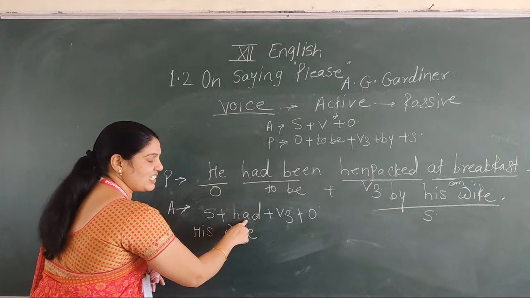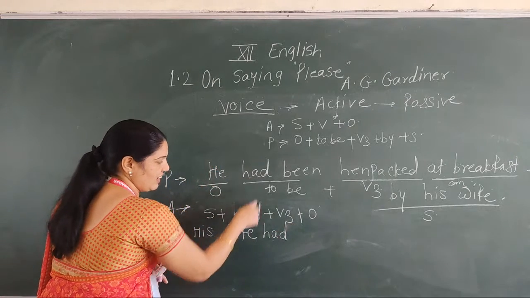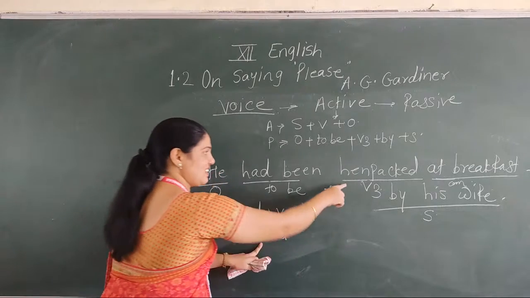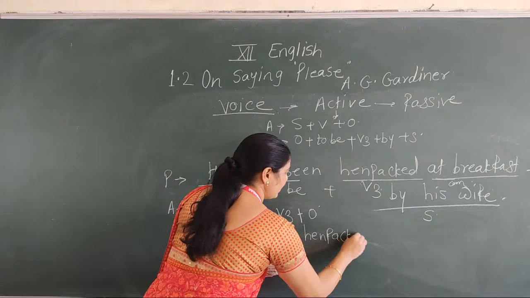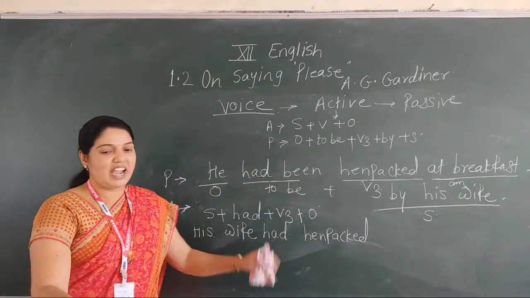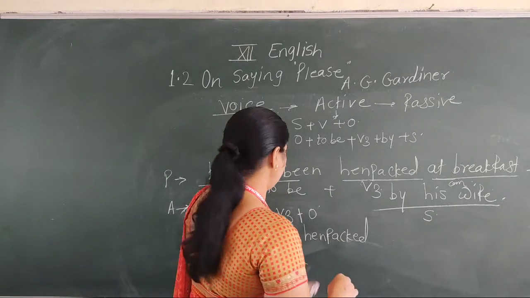There is no change in the tense, that's why we write down the same, here had. Then what is that V3 form? Same, here henpecked. His wife had henpecked him at breakfast.